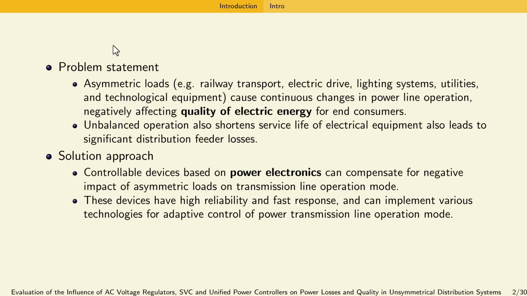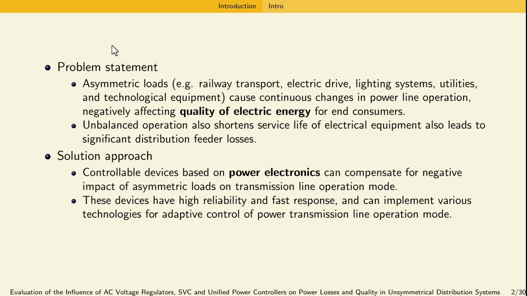Asymmetrical loads such as those from railway transport and electrical drives cause continuous change in power line operation, negatively affecting the quality of electrical energy for the end consumer. Unbalanced operation also shortens the service life of electrical equipment and leads to significant distribution feeder losses.